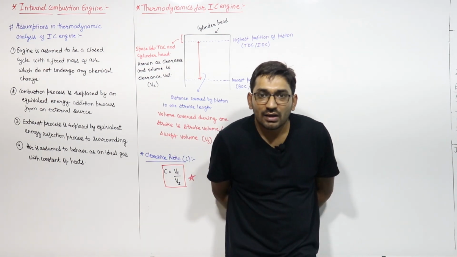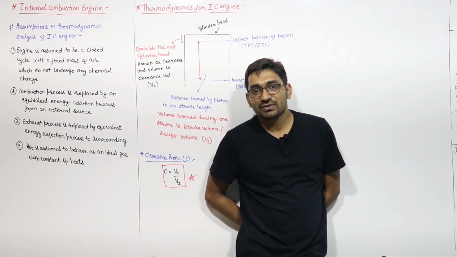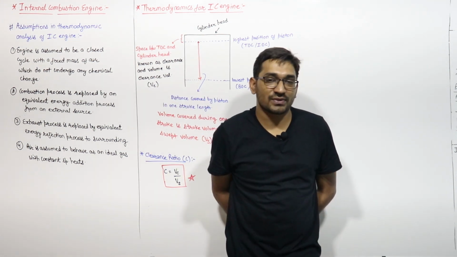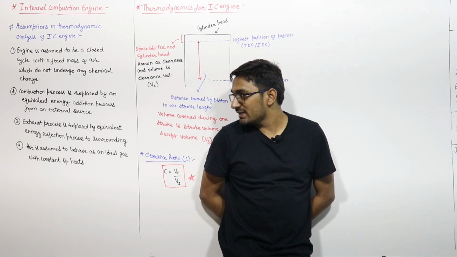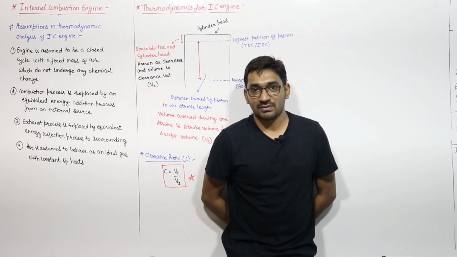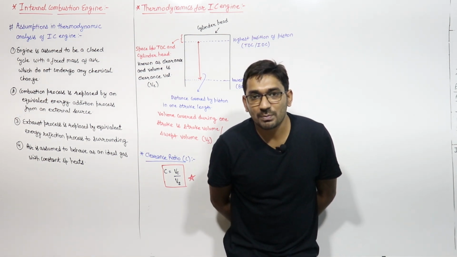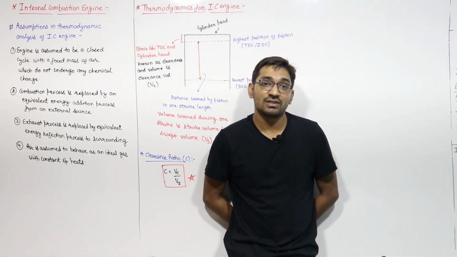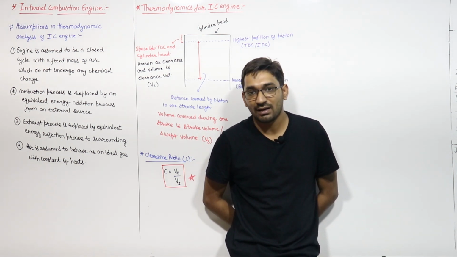So when the heat rejection process starts, the outlet valve will open, and then the gas will go out of the system. So in reality the system will be an open system, not the closed one. But we have to analyze the IC engine based on closed system parameters.